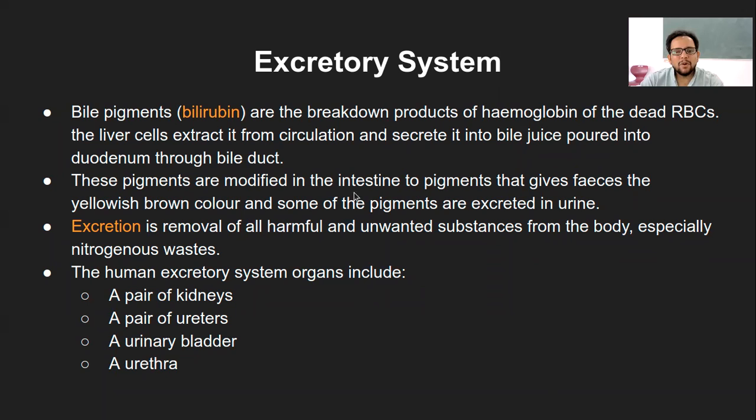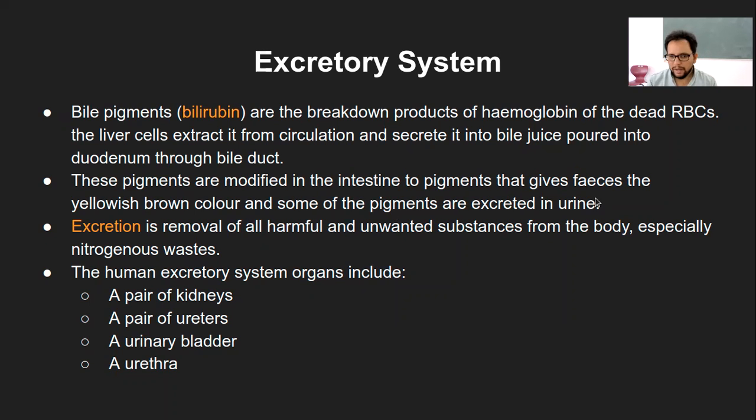These pigments are modified in the intestine into pigments that give color to the feces, which is yellowish brown. The stool is yellowish because of these bile pigments, or bilirubin. Of course, depending on what you eat, the color might vary in shades of yellow. Some of these pigments which are in excess are excreted in urine, and that is where urine sometimes gets a yellow color as well.